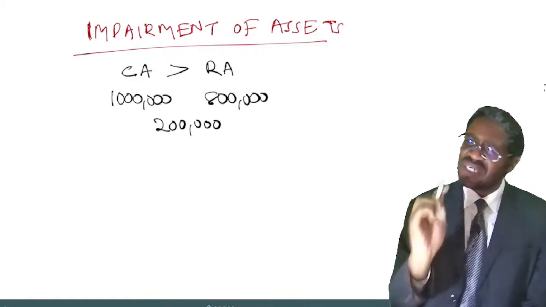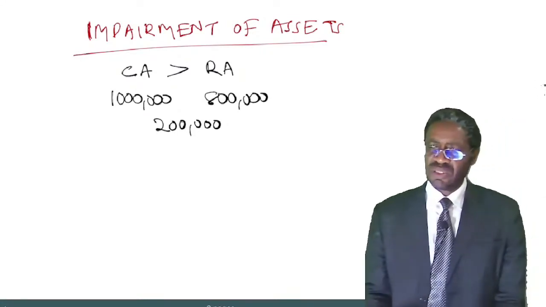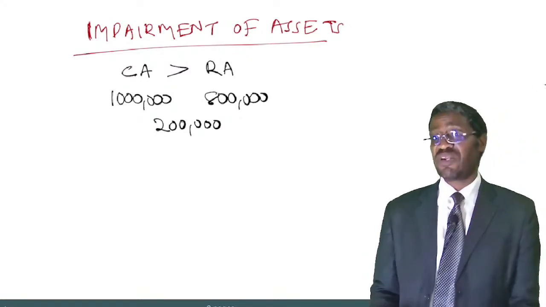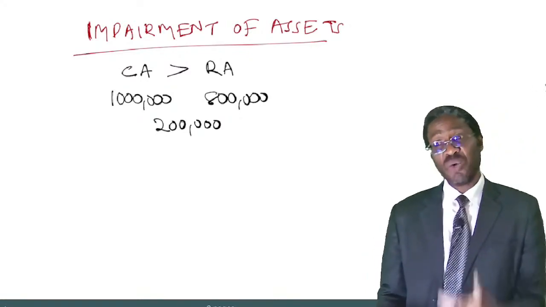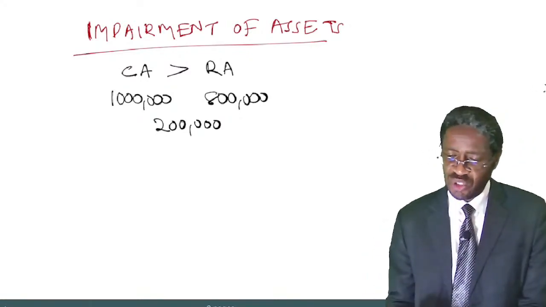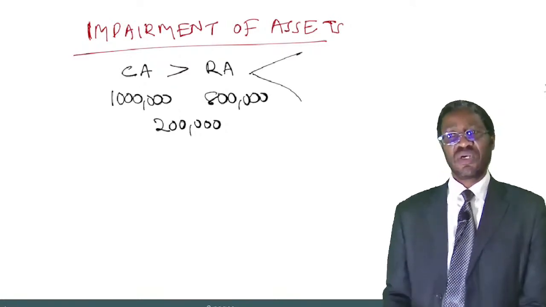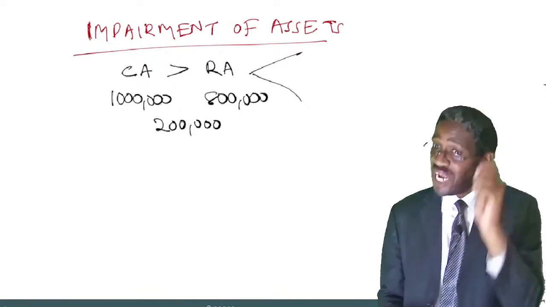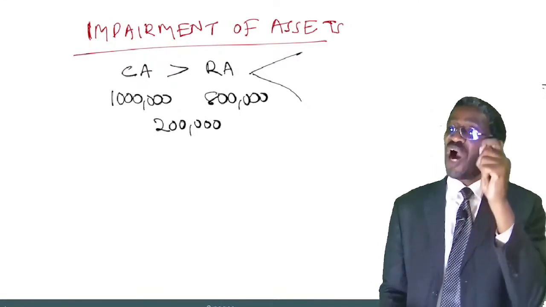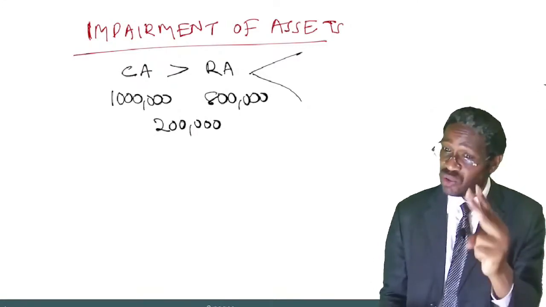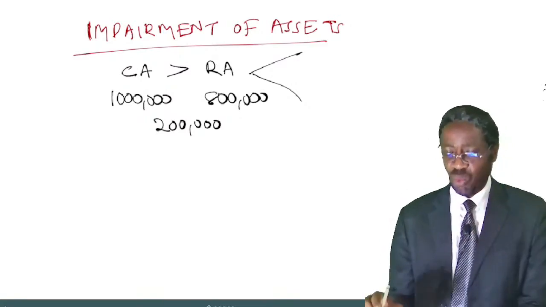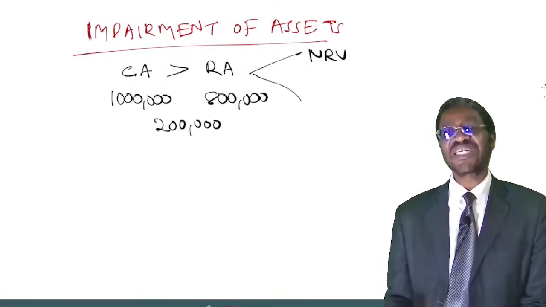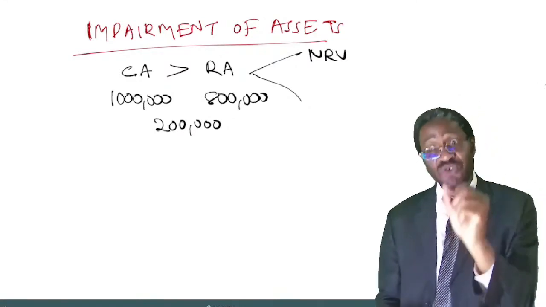Now, what is recoverable amount? To get the recoverable amount of an asset, we normally compare two values for that particular asset. One value that you will have to calculate is the net realizable value for that asset.